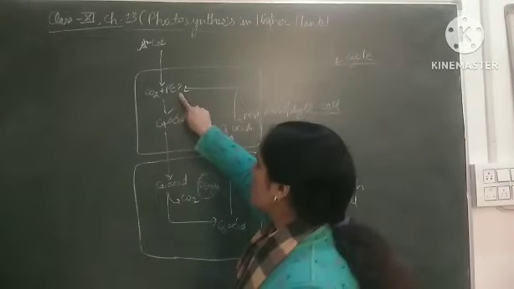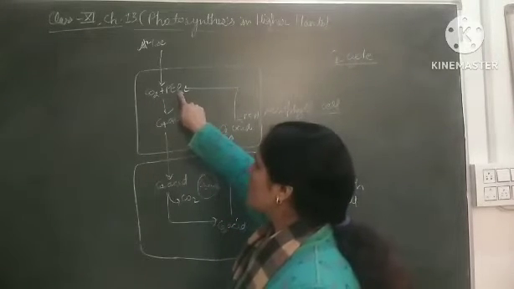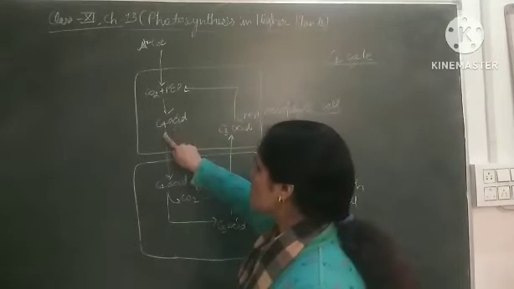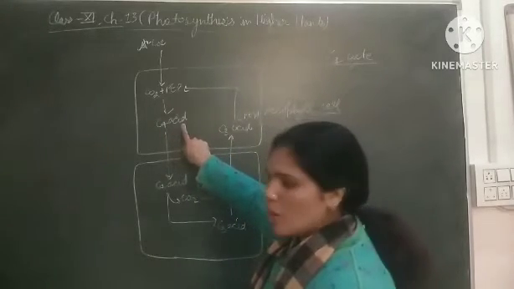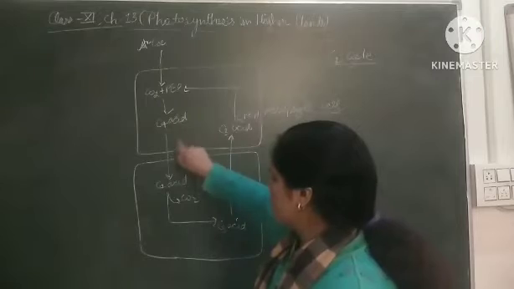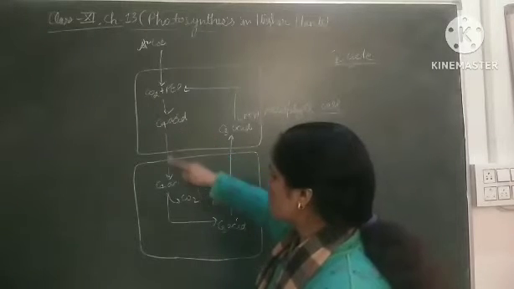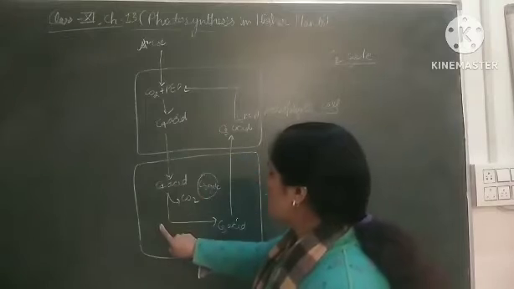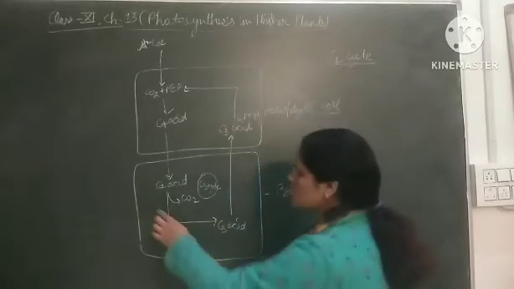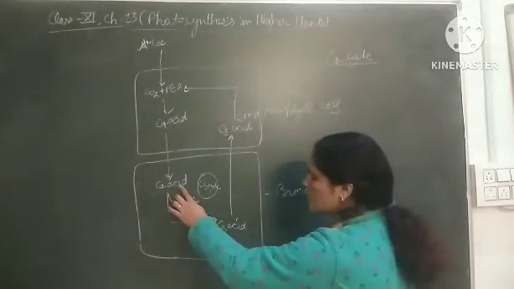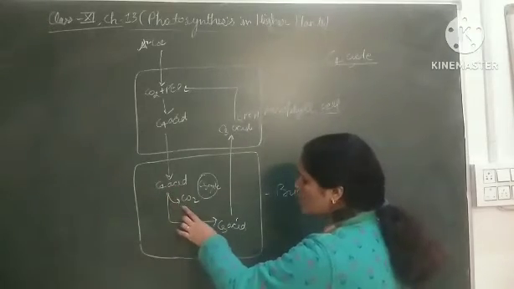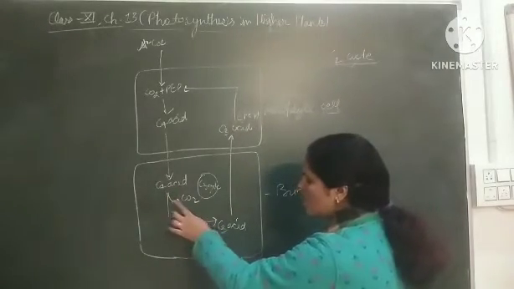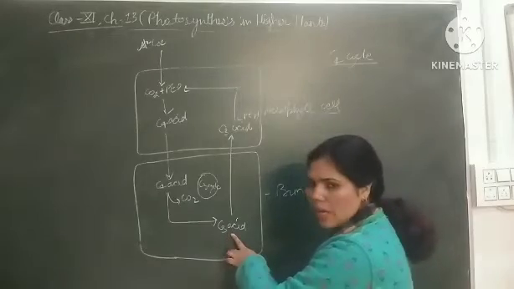A 3-carbon compound known as phosphoenol pyruvate combines with the CO2 and makes a 4-carbon compound known as C4 acid. This C4 acid is transported from the mesophyll cells to the bundle sheath cells. Here this 4-carbon acid loses one carbon as CO2 and again forms a 3-carbon compound.